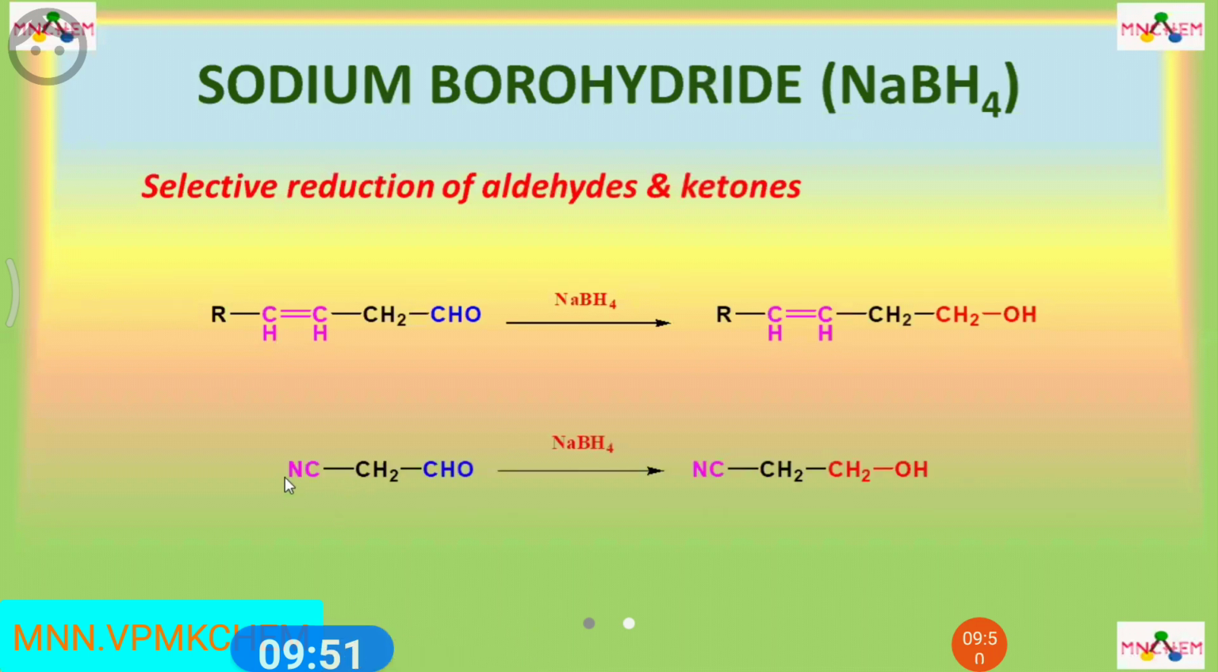Also, in this example, the aldehyde is reduced to primary alcohol, keeping this nitrile group unaffected. So, sodium borohydride selectively reduces aldehyde into primary alcohol. The nitrile groups remain unreacted or unaffected in the reaction.